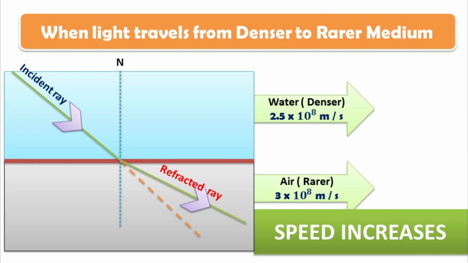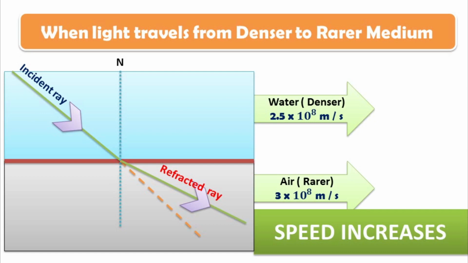In optical density, optics means light. Optical density denotes the speed of light in a particular medium. If optical density is more, speed of light is less. All those who are feeling difficulty in understanding these terms, please do watch the first class of this chapter.